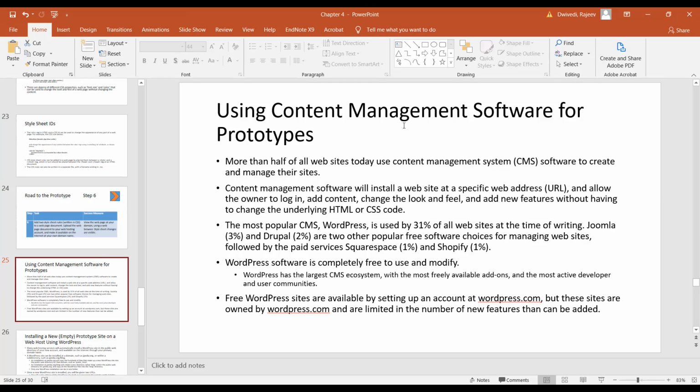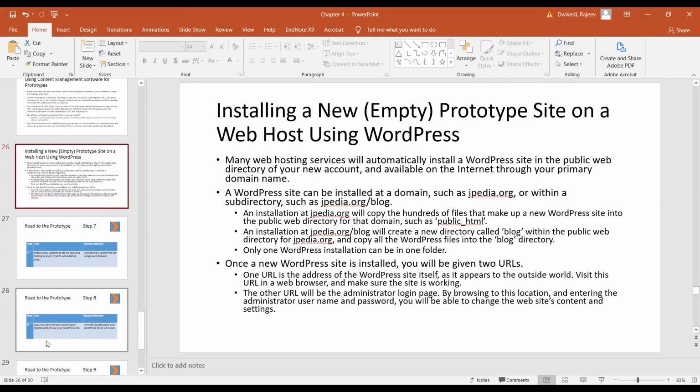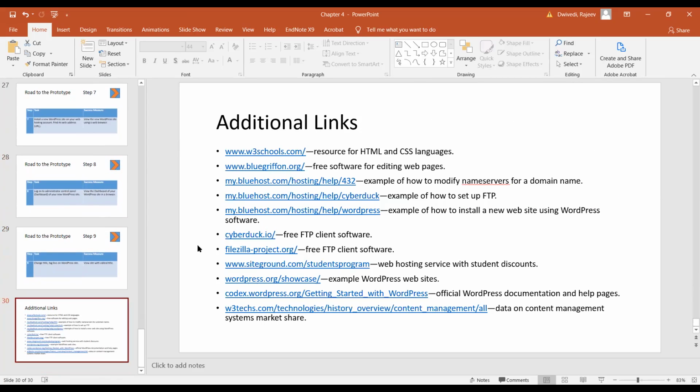And WordPress, I think most of us have some kind of experience of using WordPress. Installing a new empty prototype site on a web host using WordPress. You can also try this on WordPress. So basically, this chapter is giving you a lot of insight into how you can start your web presence.